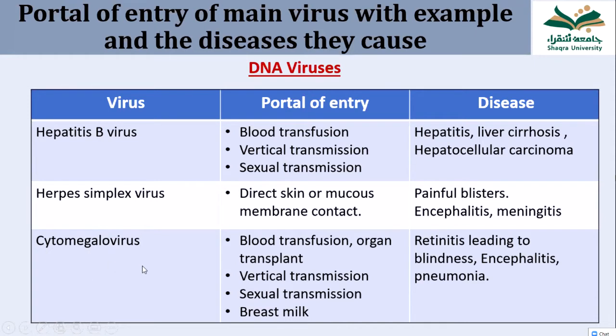Another virus is cytomegalovirus, which can be transmitted through blood transfusion, through sexual activity, through the breast milk to the child, and the vertical transmission also. And it causes retinitis in immunocompromised people, encephalitis and pneumonia. But all these problems, retinitis, encephalitis, pneumonia, it causes in the immunocompromised people only, because this is, you can say, opportunistic. And there is a long list, but we are not discussing it; only 3 DNA viruses we have given here.